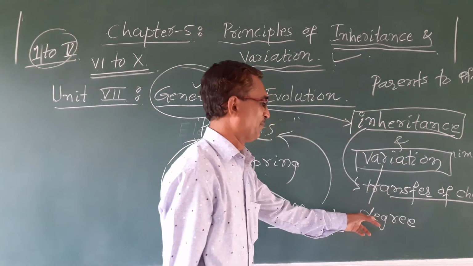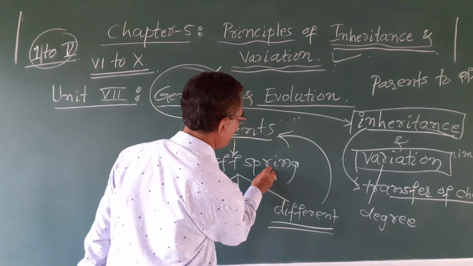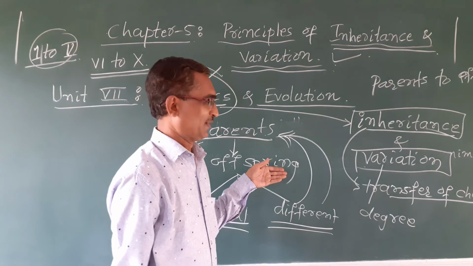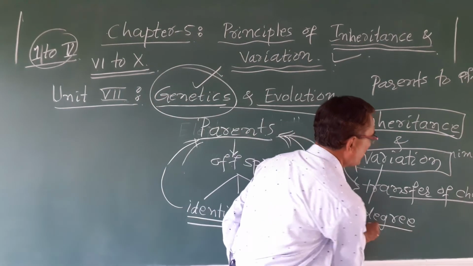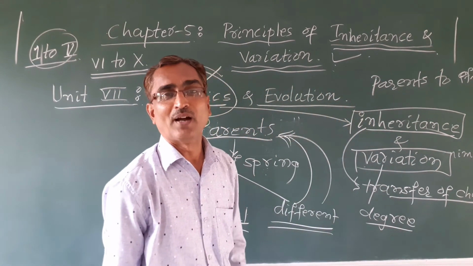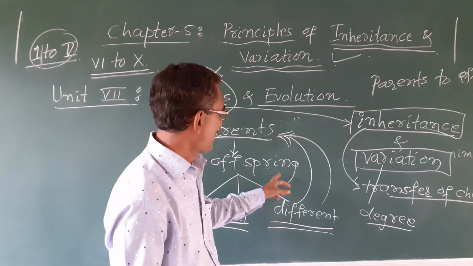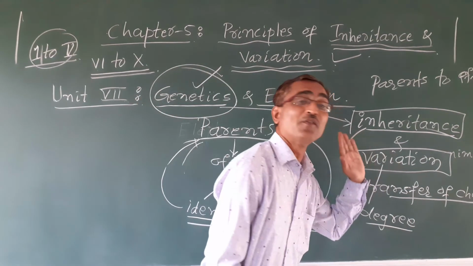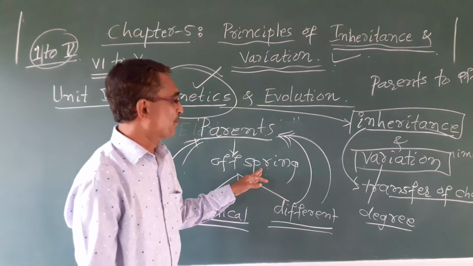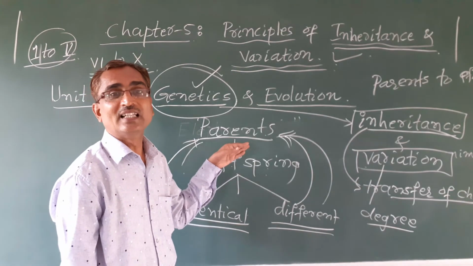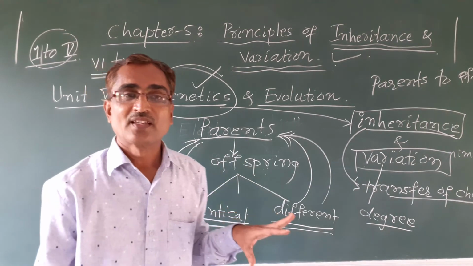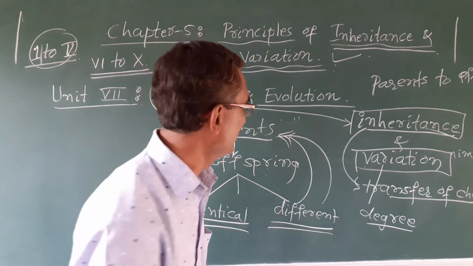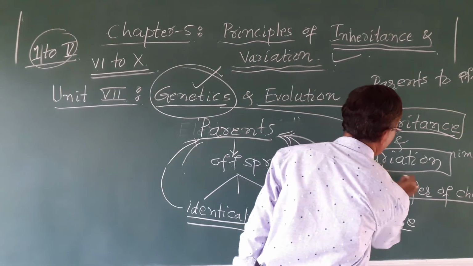Degree means the amount by which the offspring is different from the parent. That is known as variation. That is, how different the children are from the parents, we call variation.